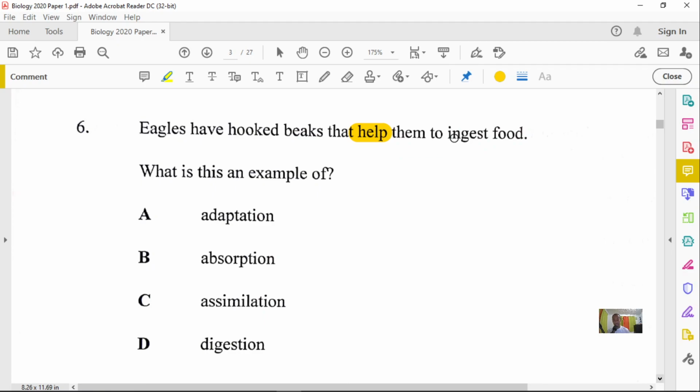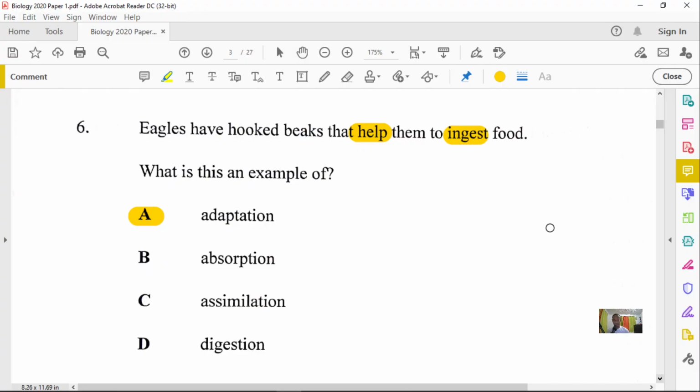Now, I know the word ingest will throw off a lot of persons here, because once you see the word ingest, you think about digestion. But they're asking you about having a hook beak for helping with the ingestion of the food. So this is a suitable adaptation. This is a very good adaptation of the eagle so they can ingest food easier.